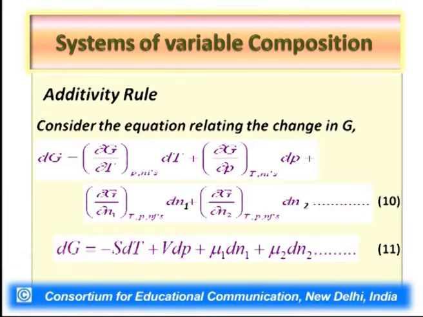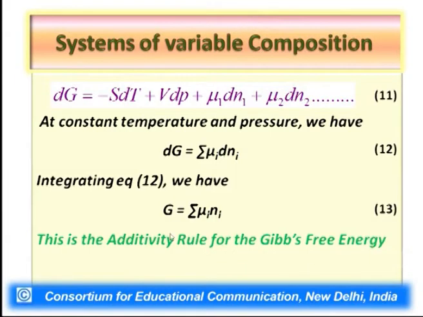Now the idea is how we can make use of this equation in order to derive the additivity rule. So now let us focus once more on this equation. Now, suppose temperature and pressure are kept constant, so dT equal to 0, dP equal to 0, and in that situation the first two terms of equation number 11 would be equal to 0.